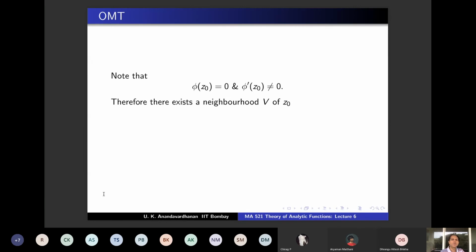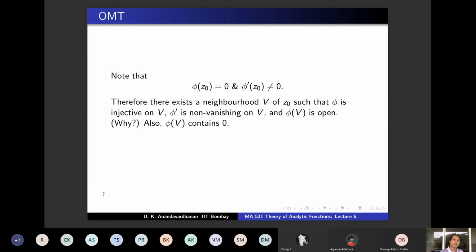So therefore, there is a neighborhood V of z naught such that phi is injective on V, phi prime is non-vanishing throughout V, and phi of V is open. From the earlier theorem, what I called IFT or towards OMT. Okay, so why is answered. And also phi of V contains 0 because phi of z naught is 0. Phi of V contains 0.